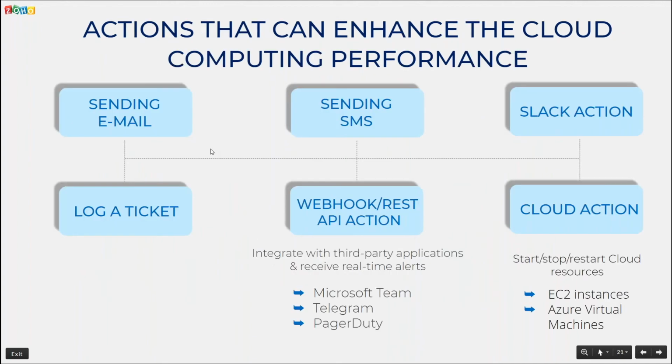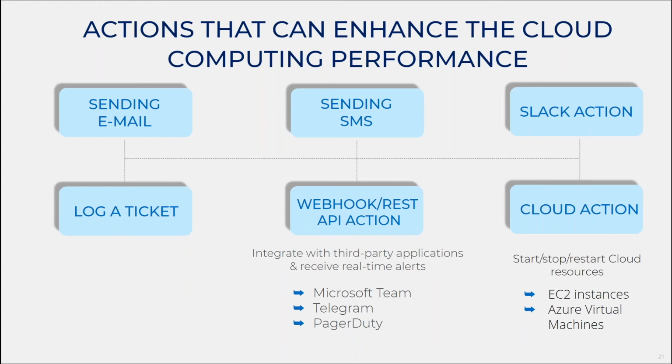As add-on information, I would like to tell you about the actions that we can use to enhance cloud computing performance. As I've mentioned before, we have an out-of-box notification system where you can send email, SMS, Slack action, and ticket action. Not just that, you can integrate with third-party tools like MS Teams, Telegram, and PagerDuty using the REST API.